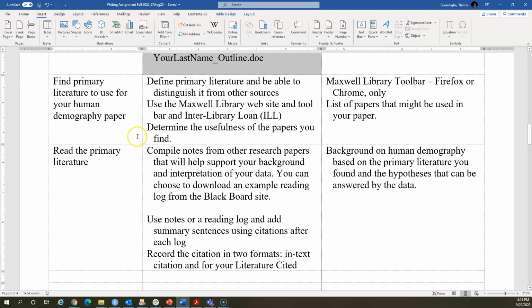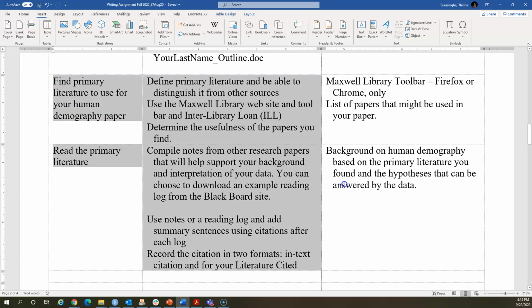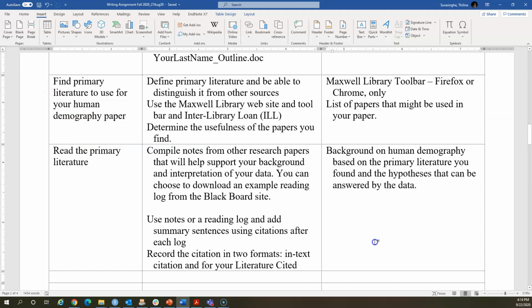The next part is actually this, right? So in order to develop a good hypothesis, in order to develop rationales for those hypotheses and to develop the background, we need to search literature. We need to dig into literature, right? So that's the part that I'm going to go over today. There are many ways to do that.